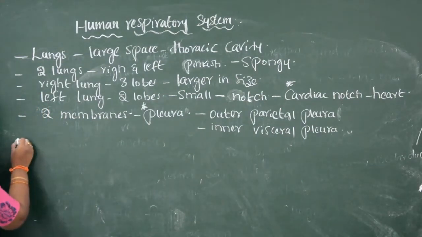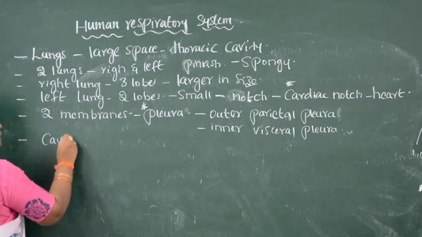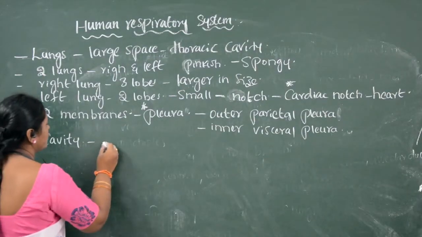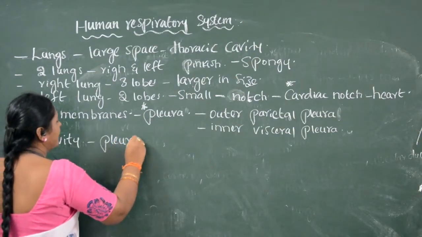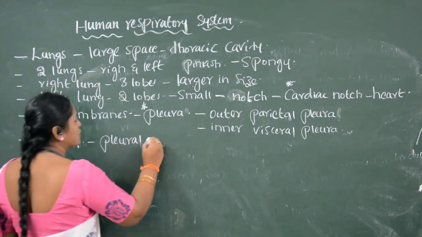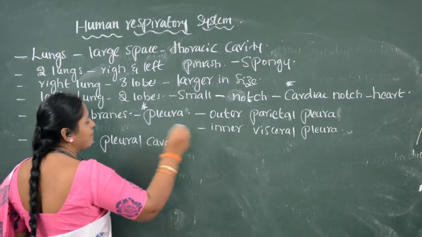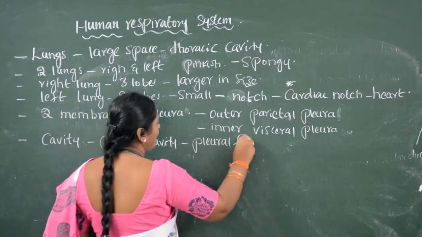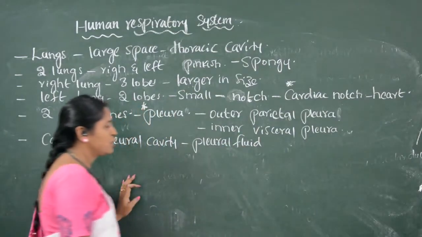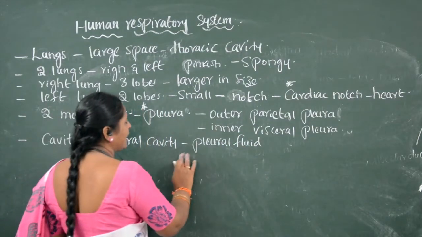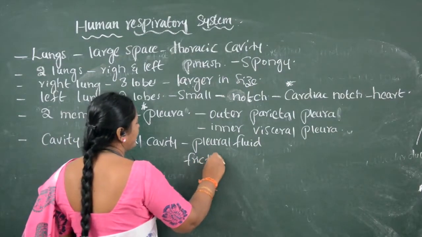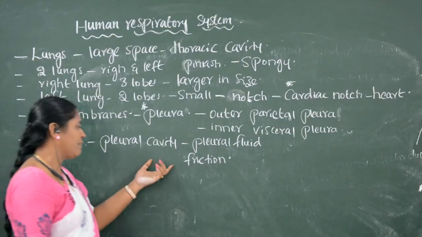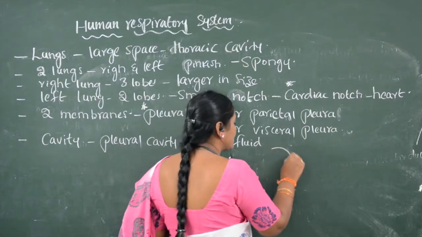So between these two membranes, a cavity is present. What is that cavity? That cavity is called pleural cavity. Pleural cavity is filled with pleural fluid. What is the function of pleural fluid? It prevents the friction towards the lungs.